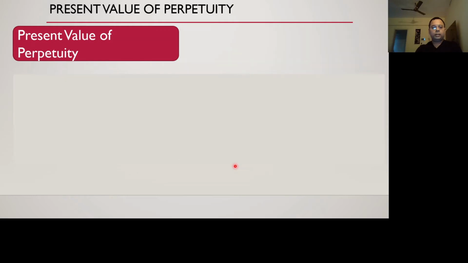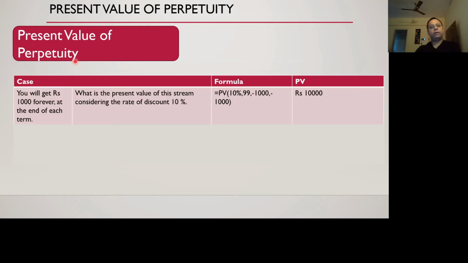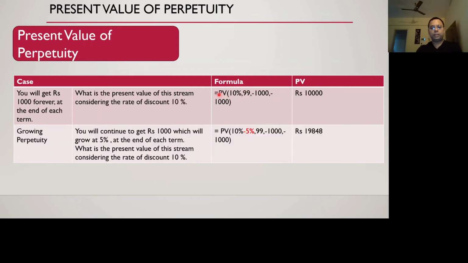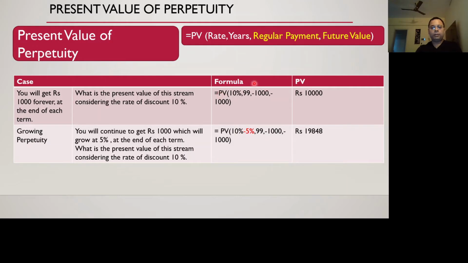Moving forward, this was another formula which talked about present value of a perpetuity. Perpetuity is nothing but you're getting 1,000 rupees forever. Forever in accounting is generally considered as 99 years. The same formula is applied there. The regular payment is 1,000 rupees, and the future value also is 1,000 rupees, so this 1,000 rupees is not finishing at any point of time. Whether it's 99 years or 100 years, it's perpetuity. In this case the value becomes 10,000 rupees.